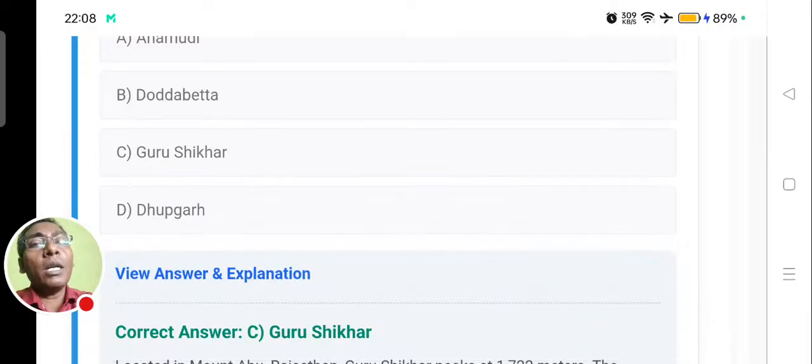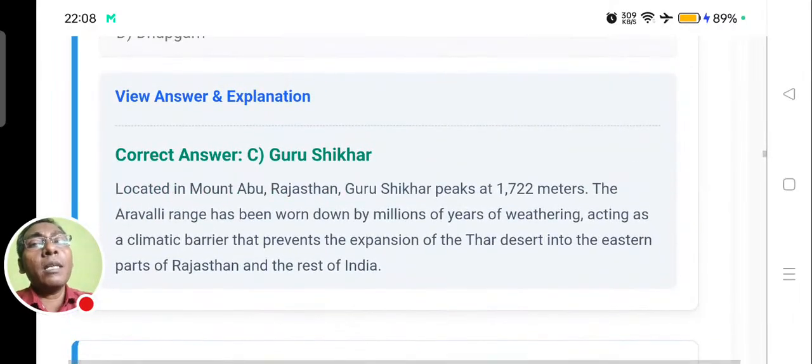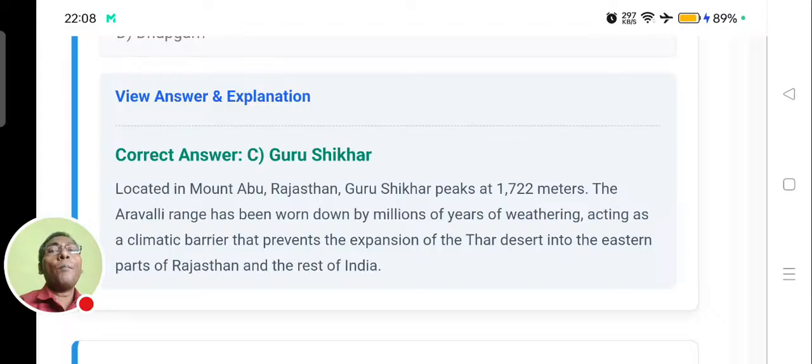Okay, look at this answer. Yes, the answer is Guru Shikhar, located in Mount Abu, Rajasthan. Guru Shikhar peaks at 1722 meters height from the mean sea level. Now again, another question is, what is mean sea level? Mean sea level is the surface of the water.